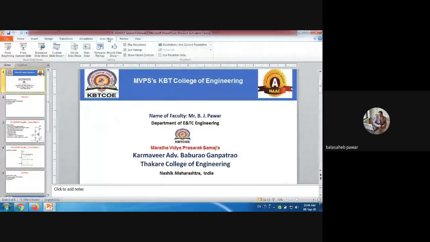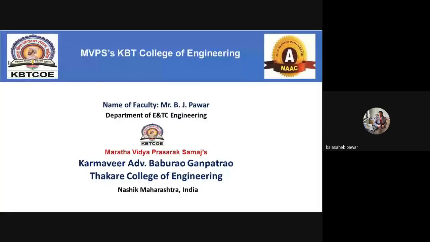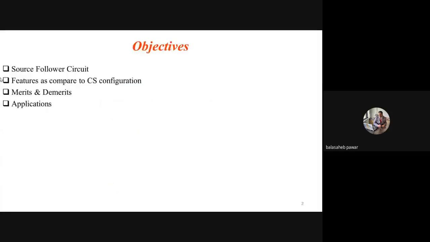Is it okay up to the previous discussion regarding the non-ideal characteristics? See, all these topics are almost theoretical, and that's why I'm using this PowerPoint presentation. Whenever there is a need for mathematical expression or detailed explanation, I will prefer the blackboard. Is it okay up to the previous topic?